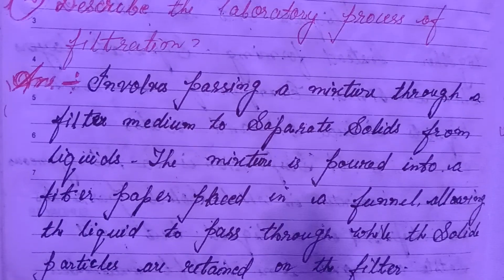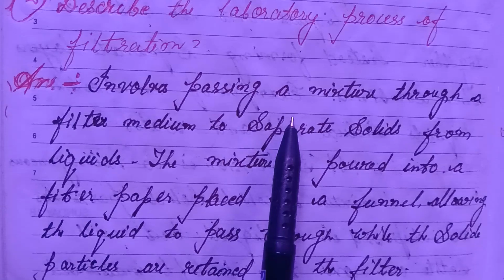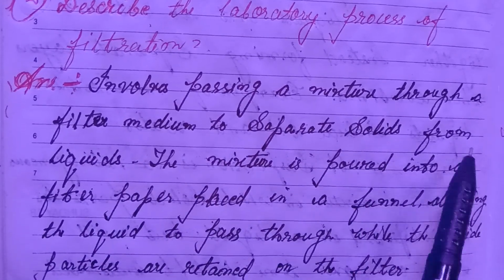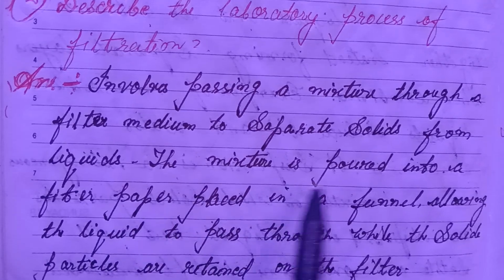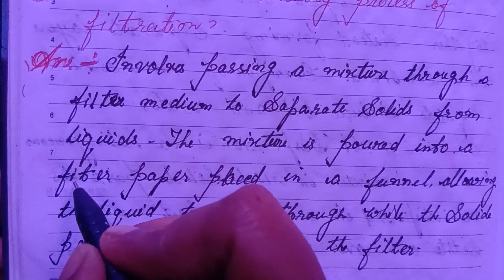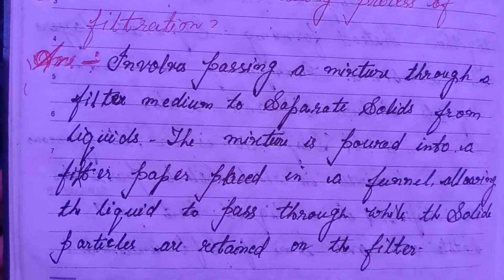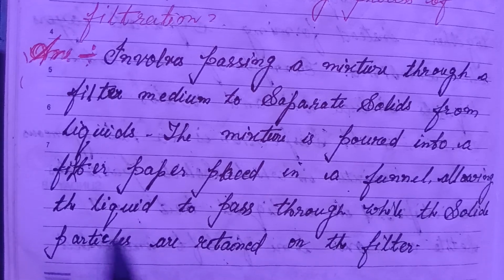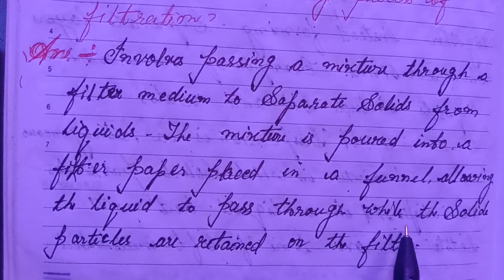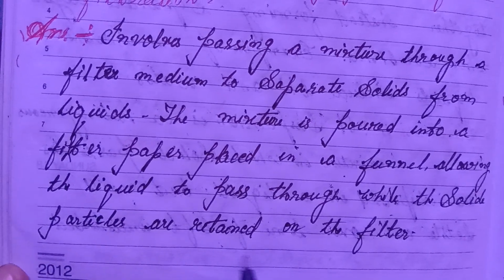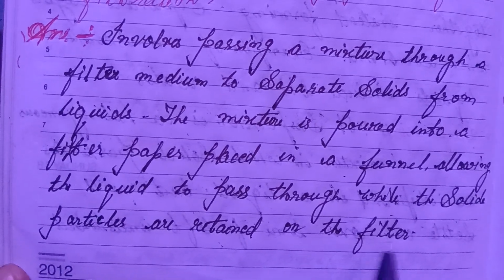Answer, filtration involves passing a mixture through a filter medium to separate solute from liquids. The mixture is poured into a filter paper placed in a funnel, allowing the liquid to pass through while the solute particles are retained on the filter.